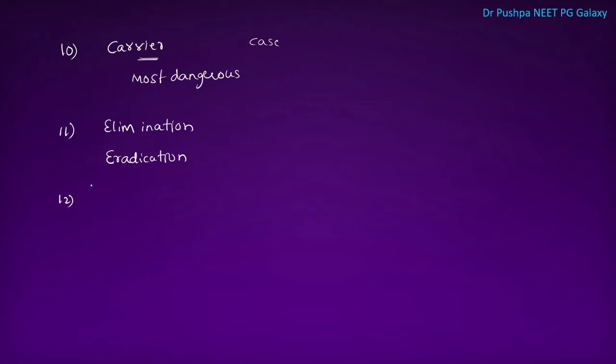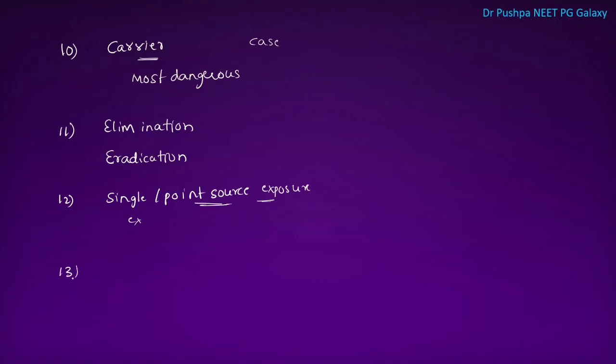Next one is, what are the examples for single or point source exposure in epidemics? Examples are food poisoning, Bhopal gas tragedy, and Minamata disease. These are the examples for point source exposure.